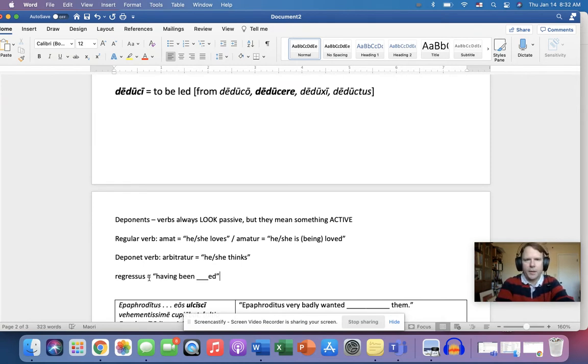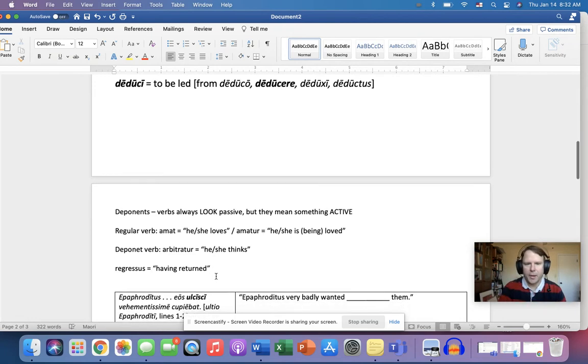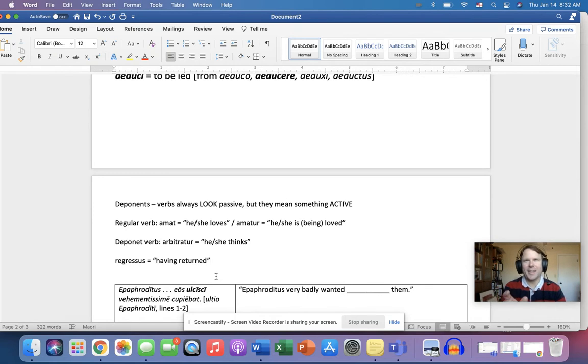Because it's deponent, it always looks passive, but it means something active. So having returned. This is why we learned them that way first, but they're called deponents because their form is always passive, but they translate as something active. Let's try that again. Deponents always look passive, but they mean active.